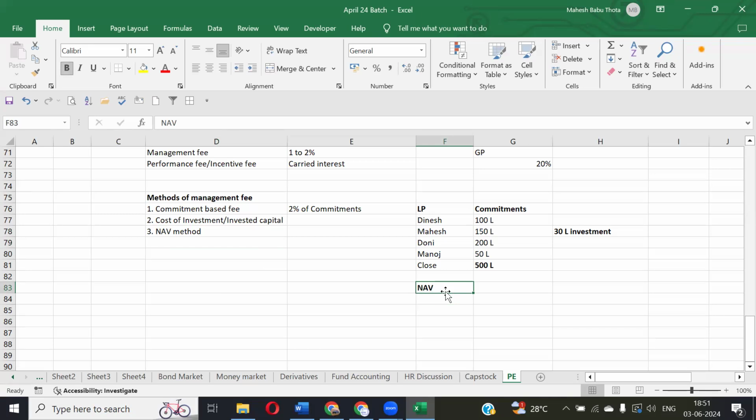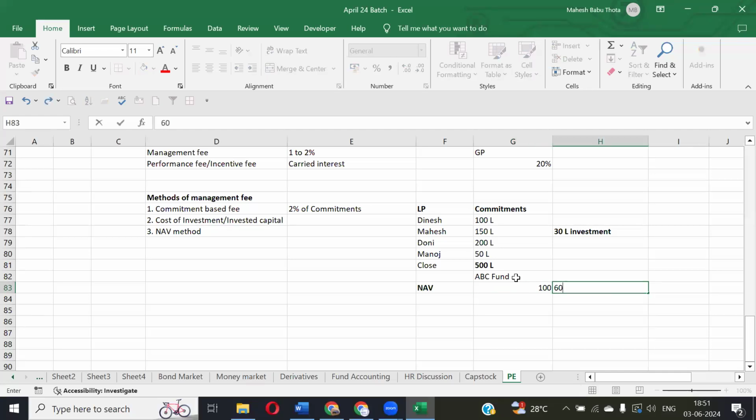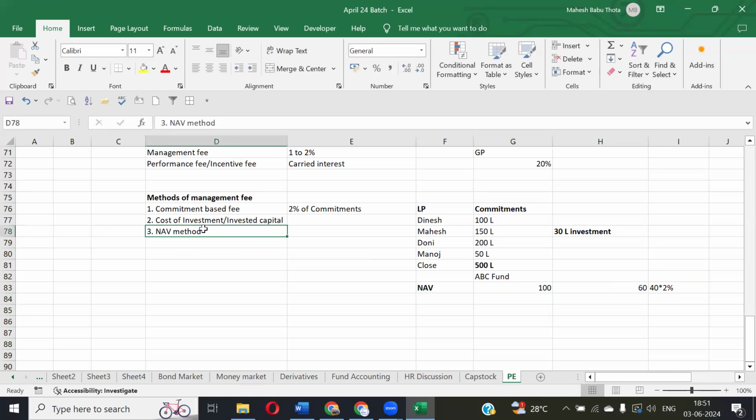So whatever the NAV we have, on that NAV only, management fee will be calculated. Let's say, for example, in an ABC fund, we have assets of 100 lakhs and liabilities of 60 lakhs. What is the net asset value? 40 lakhs, right? So on this 40 lakhs only, this 2% management fee will be applied. So that is one method called NAV method. Based on the NAV, we will calculate management fees.